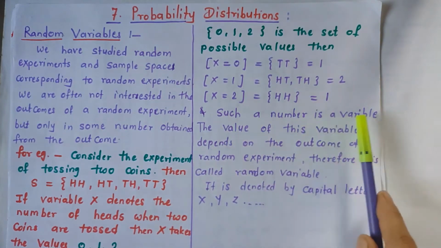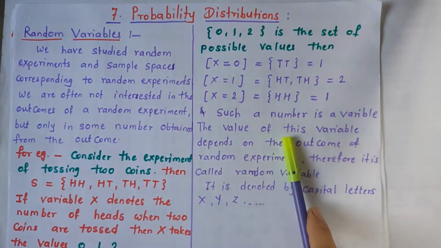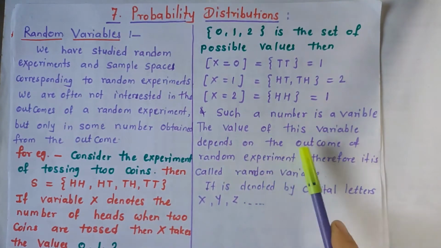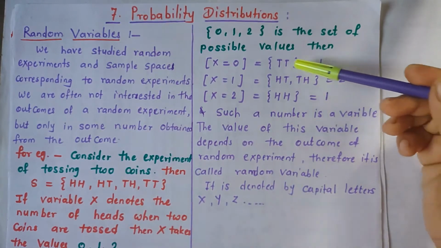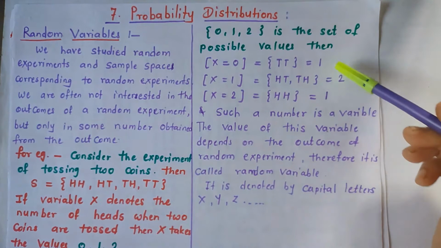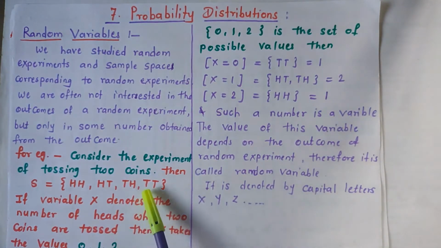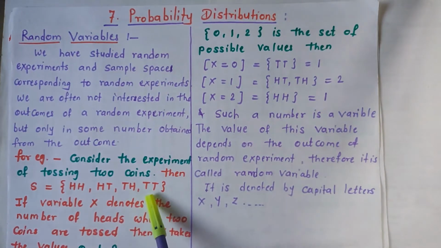Such a number is a variable. The value of this variable depends on the outcome of the random experiment. Therefore, it is called a random variable.